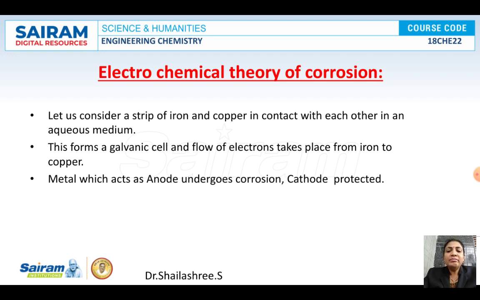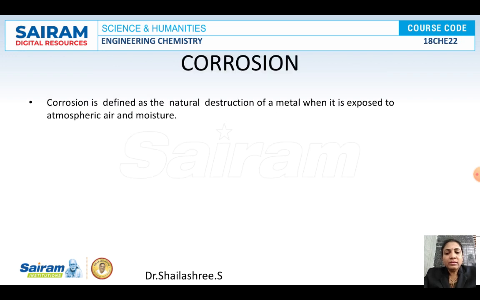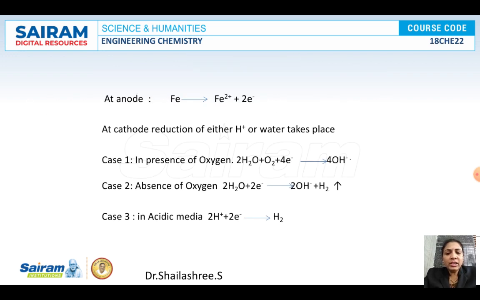As I said, when two different metals are in contact with each other, or when a metal is exposed to different air or oxygen concentrations, there will be a formation of a galvanic cell. Once a galvanic cell is formed, anode and cathode are formed, so anodic and cathodic reactions will be taking place here. I told the definition already. At anode oxidation will be taking place. As we always take the example of iron, at anode, what will be the reaction? Iron is oxidized to Fe2+ with the liberation of electrons.